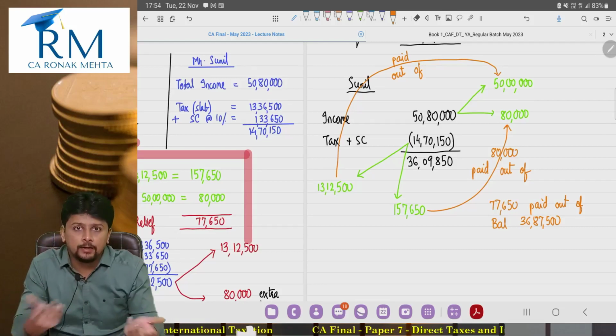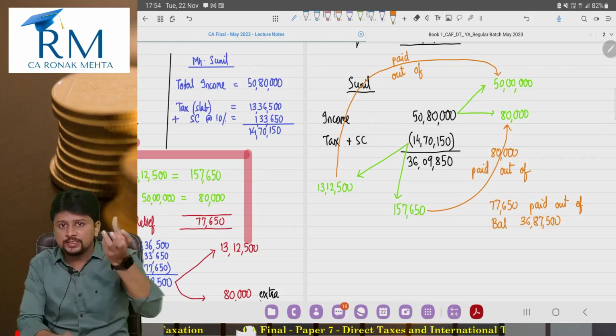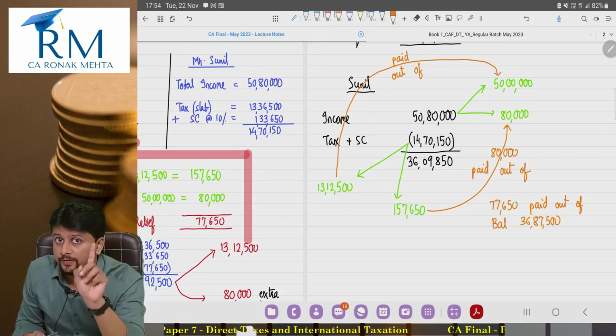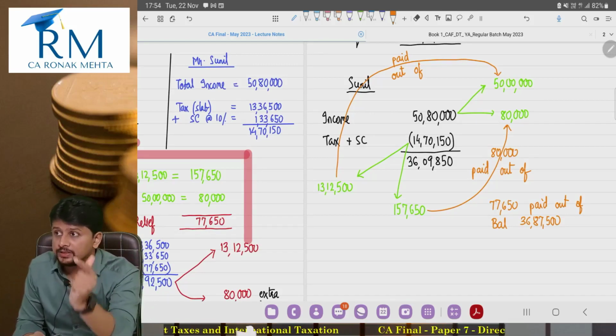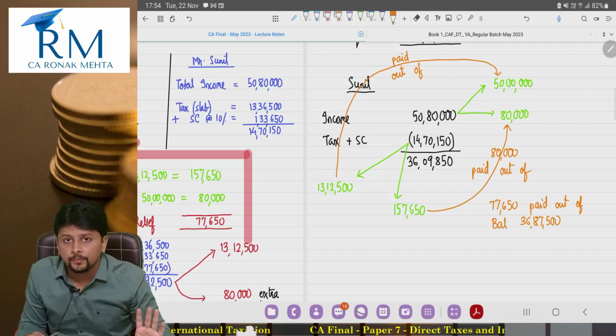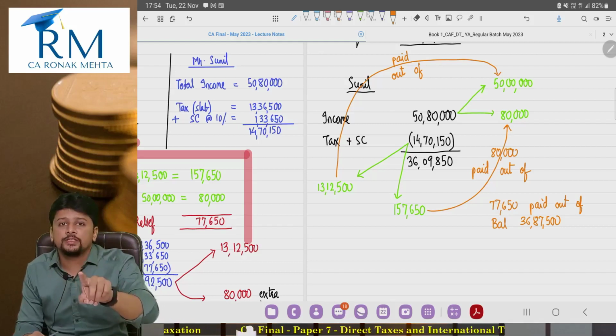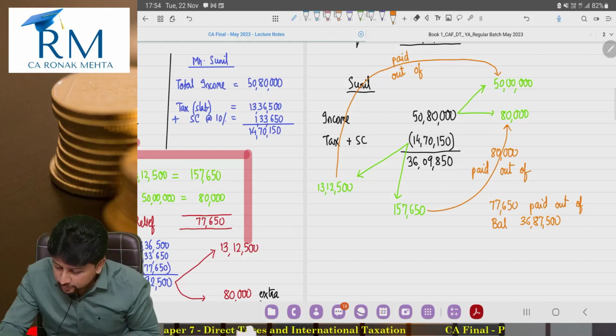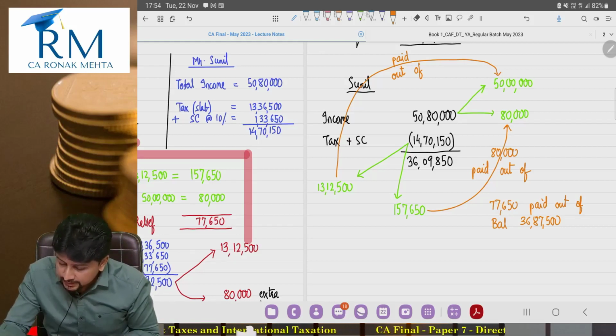How will he pay that? Where is the money? So he'll use this 80,000 extra income and pay it to the government. That means even before getting marginal relief, he was giving away the 80,000 to the government. But that balance 77,650, how does he pay that?